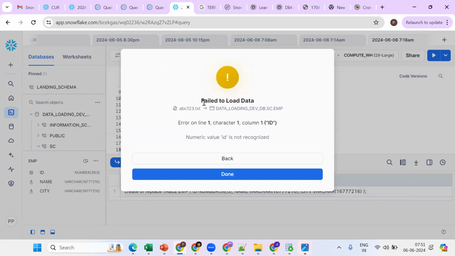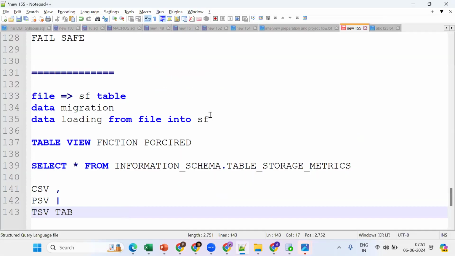See what it's saying? It says failed to load data. What exactly does it mean? Numeric value error. Can anybody tell? The data type might not be matching. Why is it not matching? Because we have not skipped the header. Okay, now see what happened.